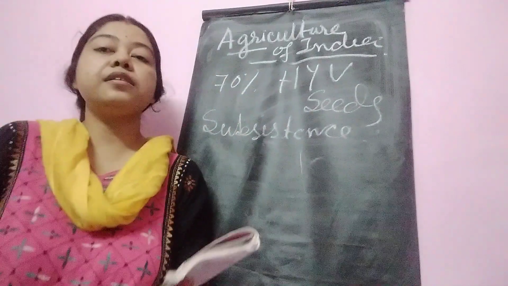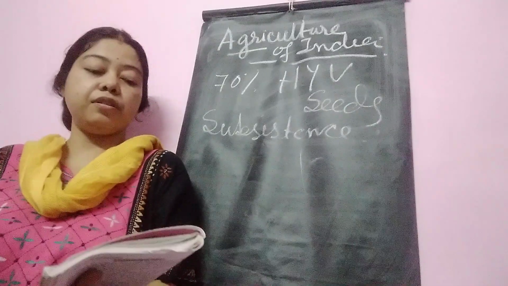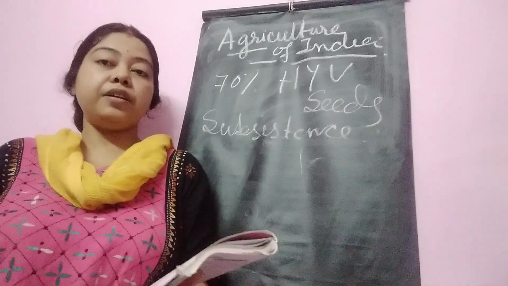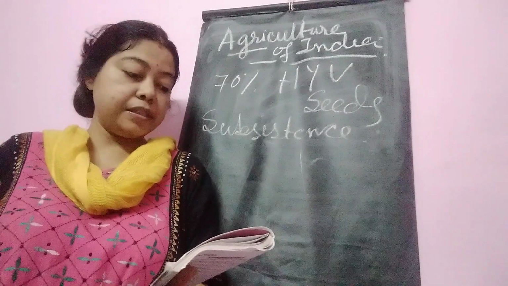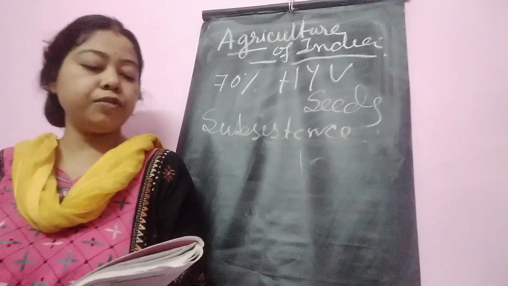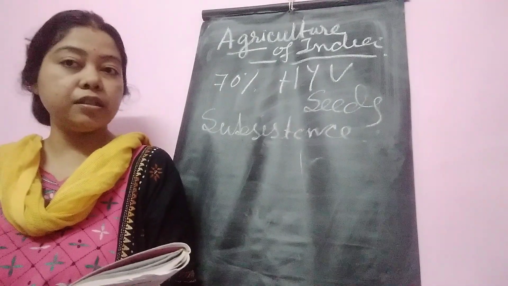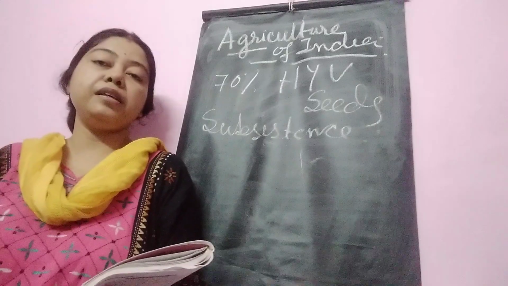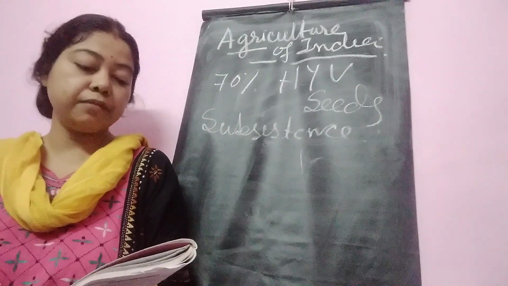Today is our concluding part of the video of the chapter Agriculture of India. Open page 113. There is one chart. You have to read the chart properly. See, in the chart it is first given paddy. Paddy means rice. Don't get confused. Paddy is the principal crop or main crop of our country.